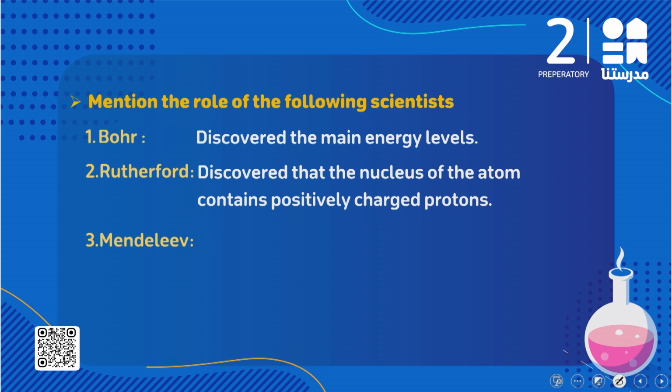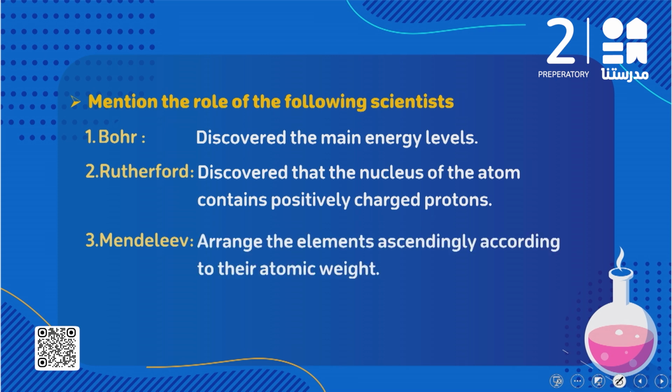Mendeleev was the first scientist who made the first real periodic table. Mendeleev arranged the elements in ascending order according to their atomic weight. And here we have Moseley, he added the zero group, and also you can write that he arranged the elements in ascending order according to their atomic number. So both of them are right.